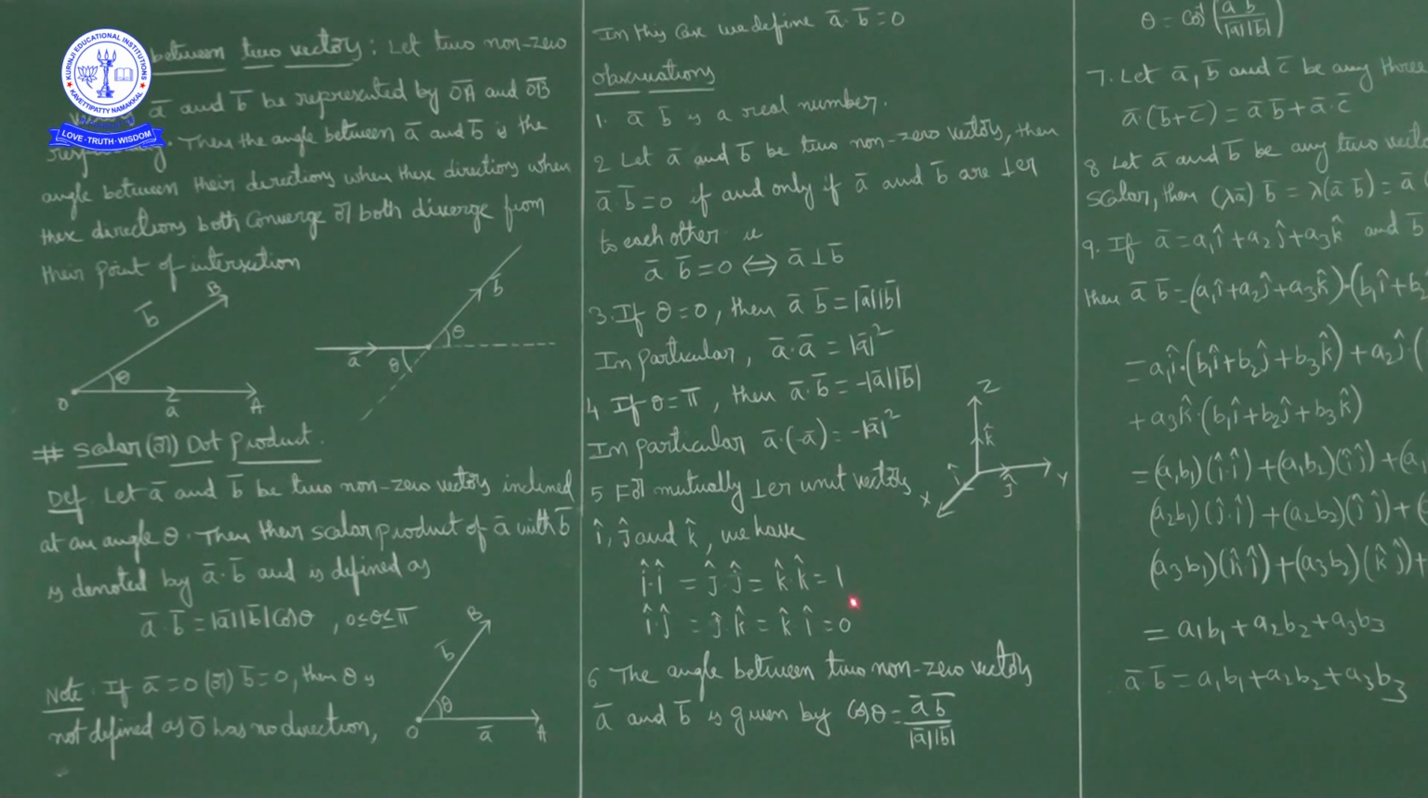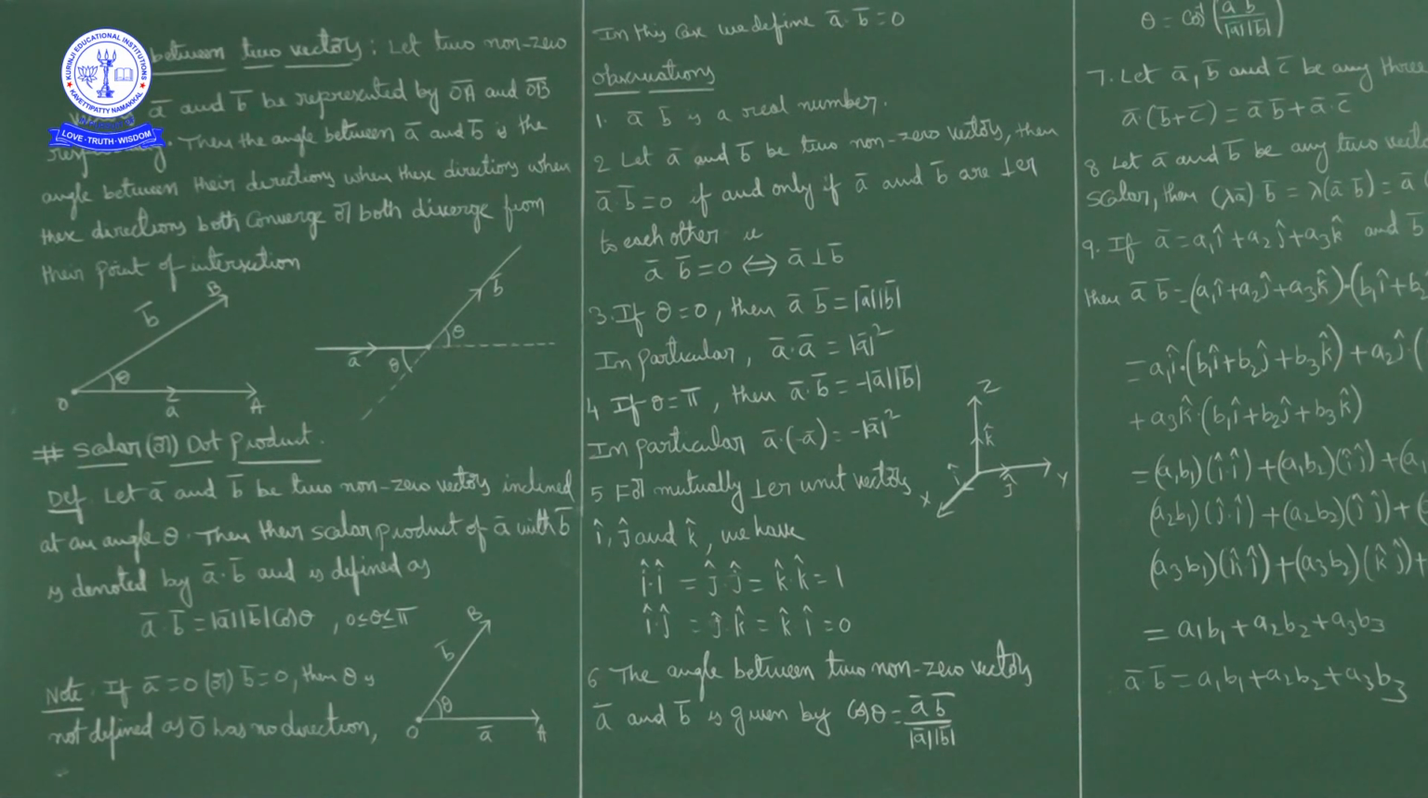K cap dot k cap is also 1. Okay. So what you can observe is the dot product between the same unit vectors, i cap dot i cap, j cap dot j cap, k cap dot k cap, is 1. The dot product of i cap and another unit vector like j cap or k cap is 0: i cap dot j cap is 0, i cap dot k cap is 0, j cap dot k cap is 0. j cap dot i cap is 0, k cap dot i cap is 0. Okay. Next point.